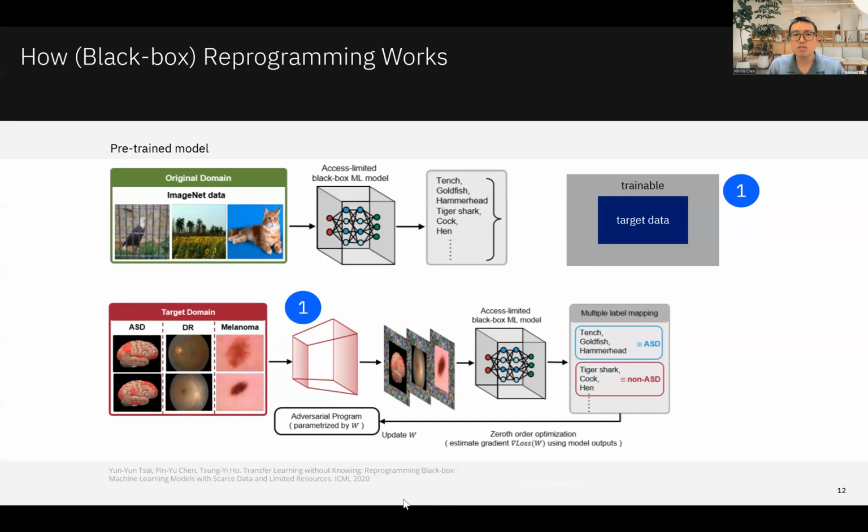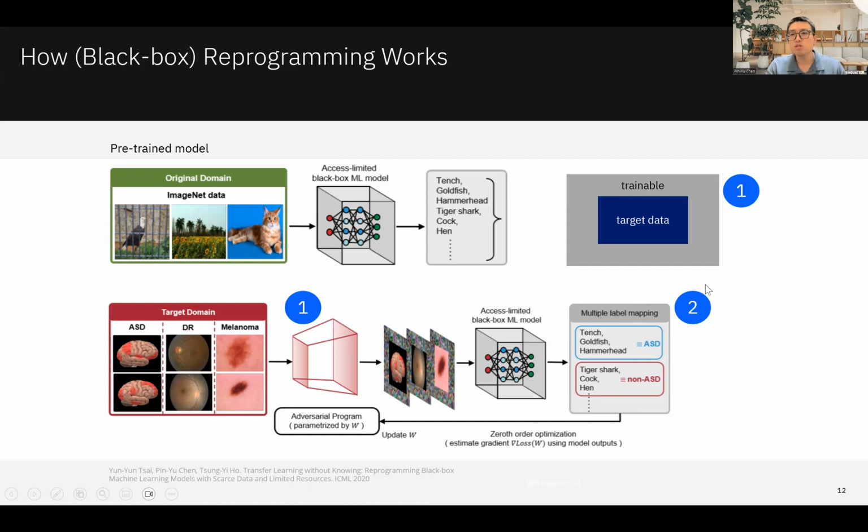So we basically put the target image at the center of the inputs, and then we leave some extra space in the frame surrounding the target image as trainable universal parameters to be reprogrammed as the inputs. And then we send these reprogrammed inputs to the black box model and observe the predictions of the source labels, like ImageNet class labels.